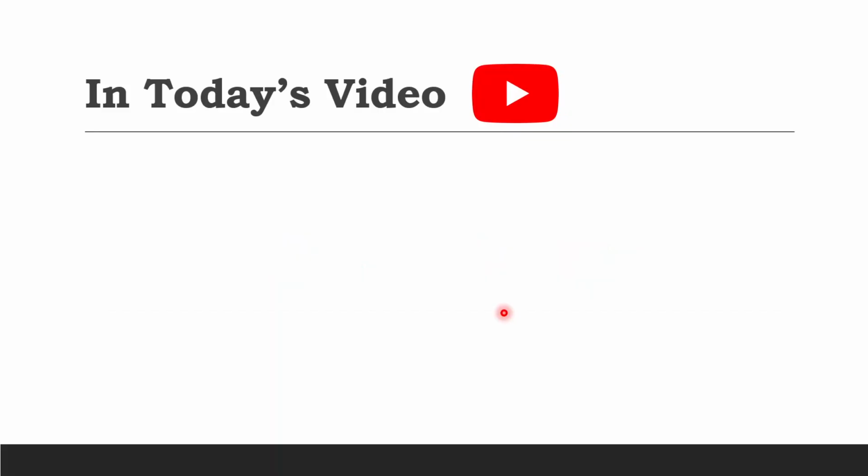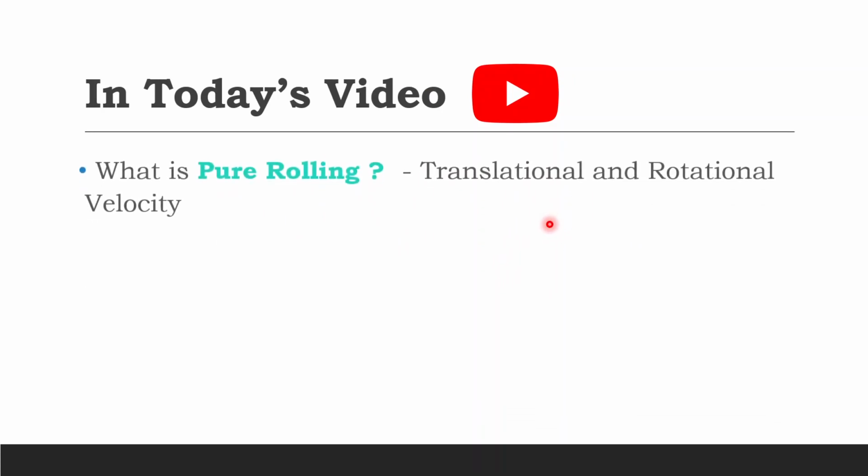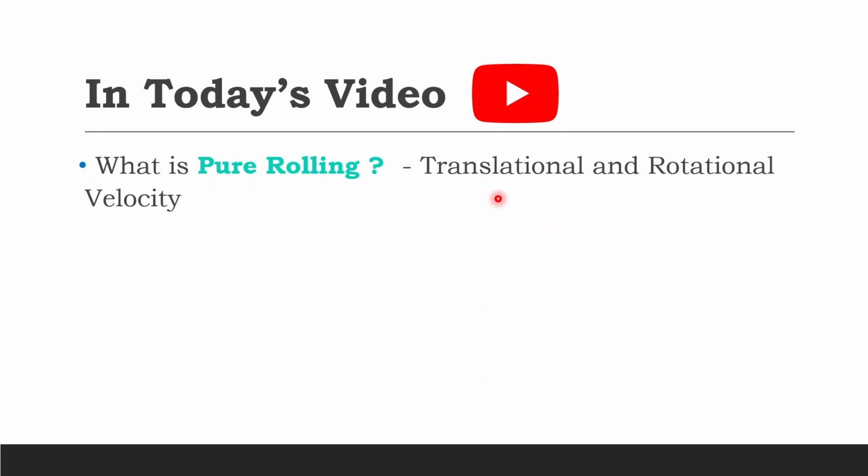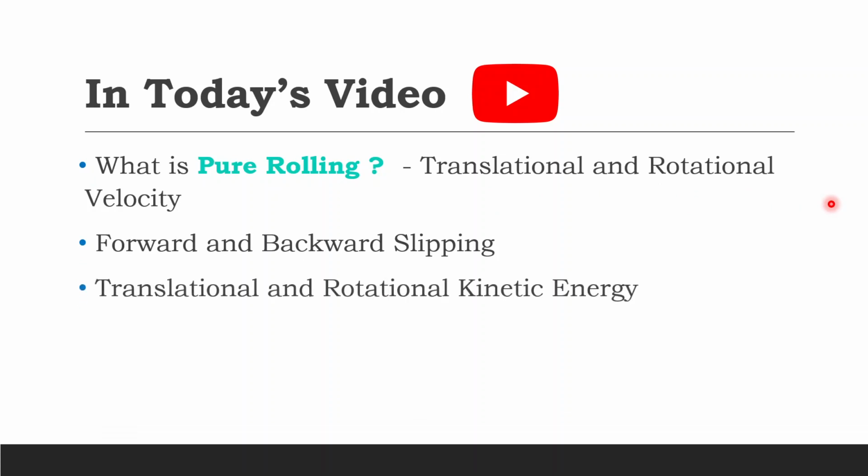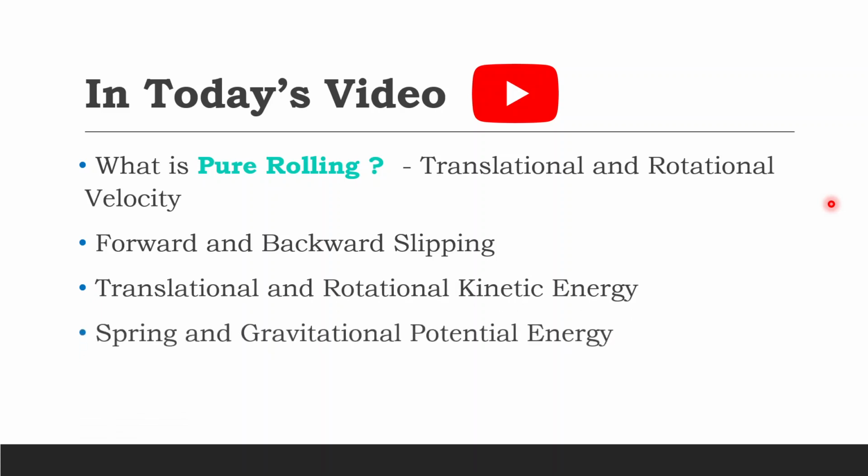What are we going to cover in this video? First, we will learn what is pure rolling and define what is translation velocity and rotational velocity. We will be covering the other types called forward and backward slipping. Then we will get into the energy part and discuss translational kinetic energy and rotational kinetic energy. Then we will review spring and gravitational potential energy, which will help us solve the problems, and finally we will solve the problems.